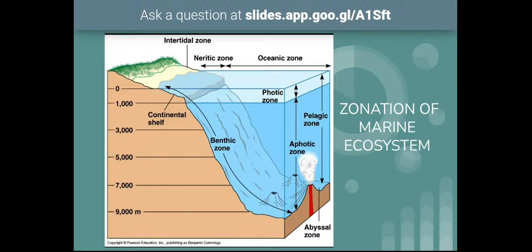And from 1000 meters to the bottom of the oceans, it is considered as aphotic zone. There will be no sunlight at all. So based on the sunlight availability, the oceanic ecosystem can be divided into two major zones.